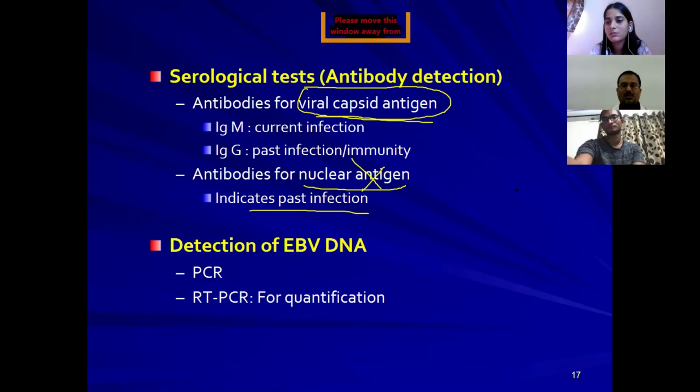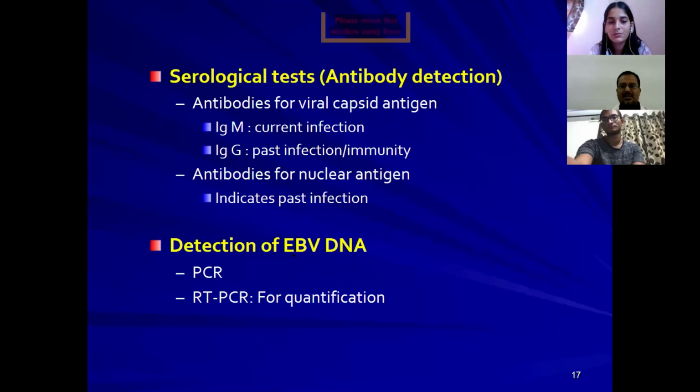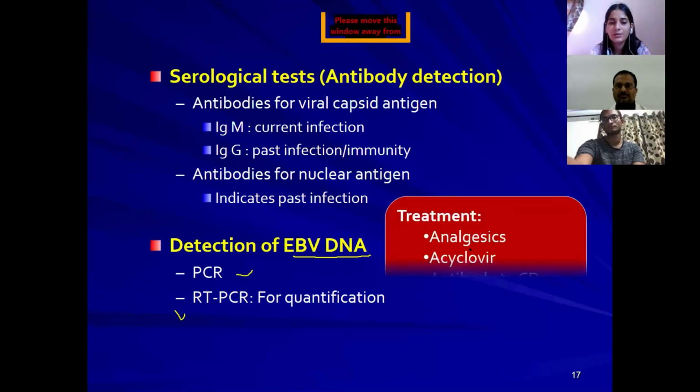Antibodies against the nucleus are not reliable, but antibodies against the viral capsid are reliable to diagnose this condition. And detection of Epstein-Barr viral DNA by PCR or RT-PCR is another gold standard test to diagnose this condition.